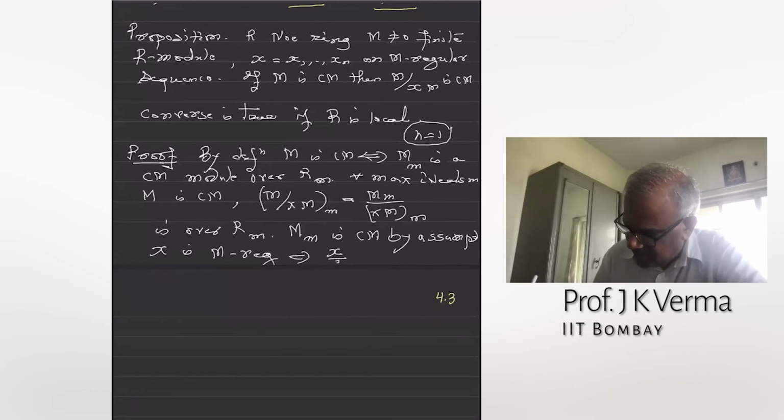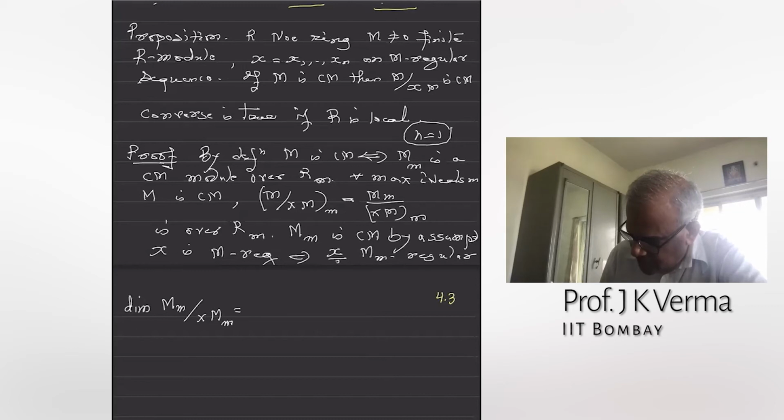So x is a single element here. M_m is Cohen-Macaulay by assumption, x is M-regular, so x over 1 is M_m-regular, because localization preserves injective maps. But then once x over 1 is M_m-regular, when I go mod the submodule generated by the single element x, the dimension reduces by 1. This I proved last time. And the depth also reduces by 1.